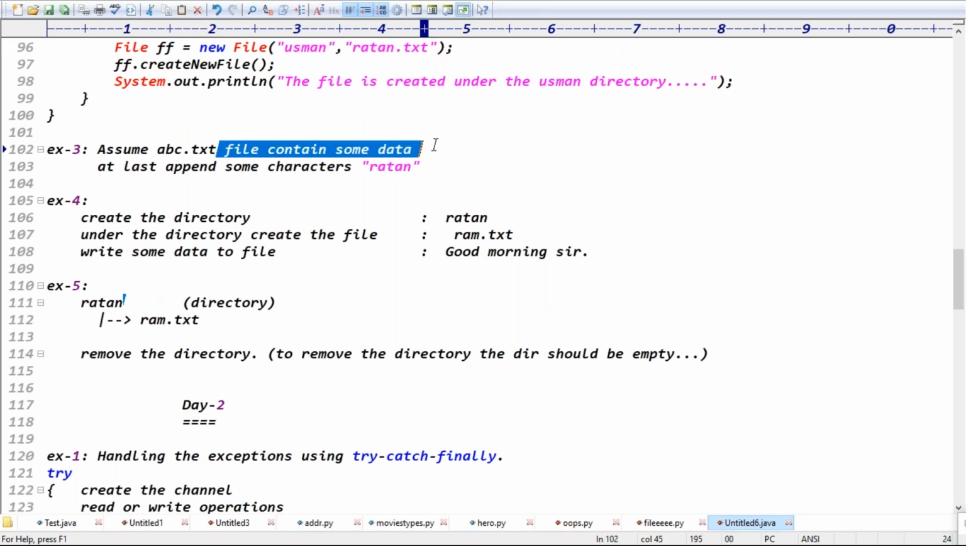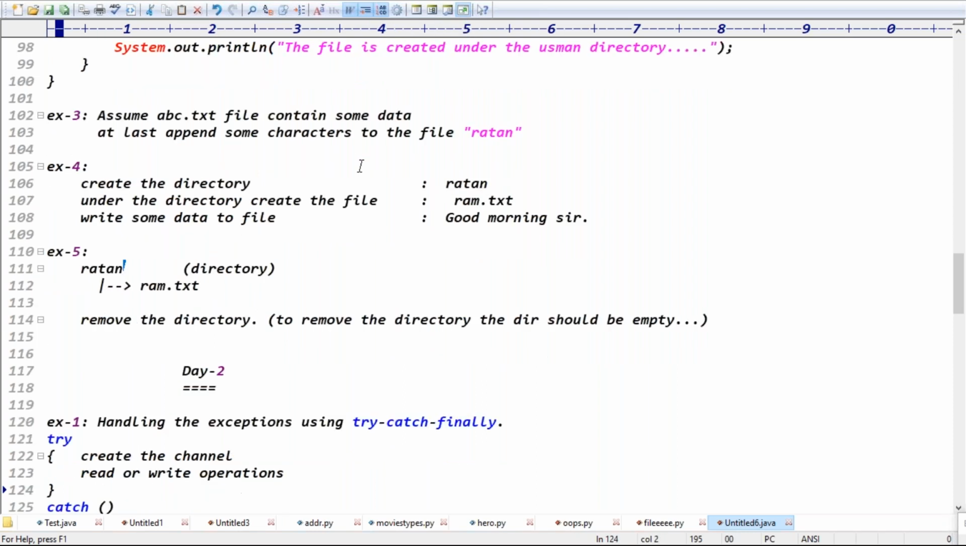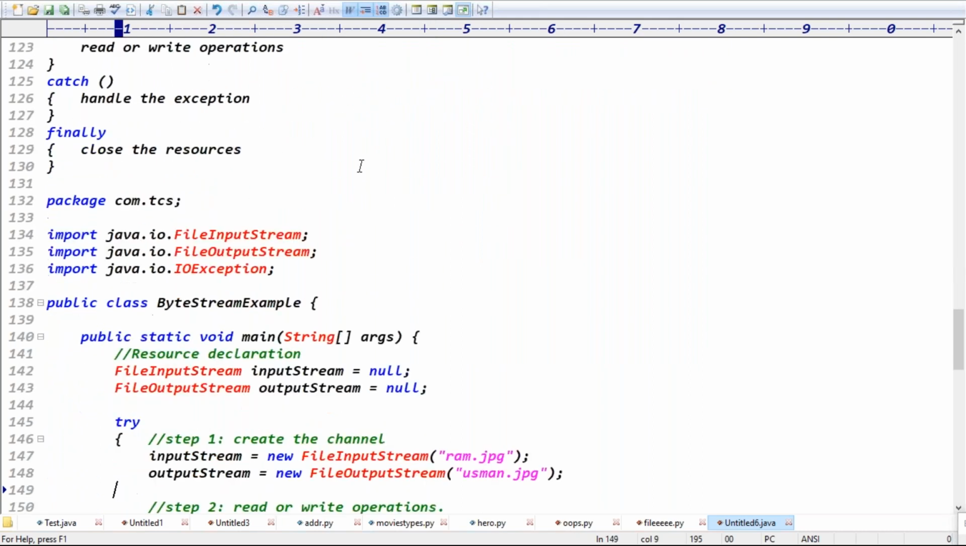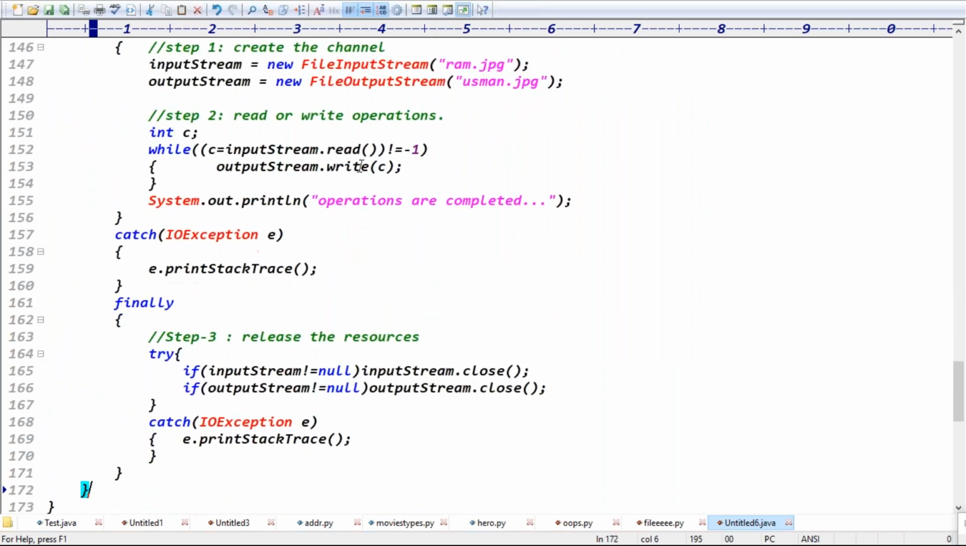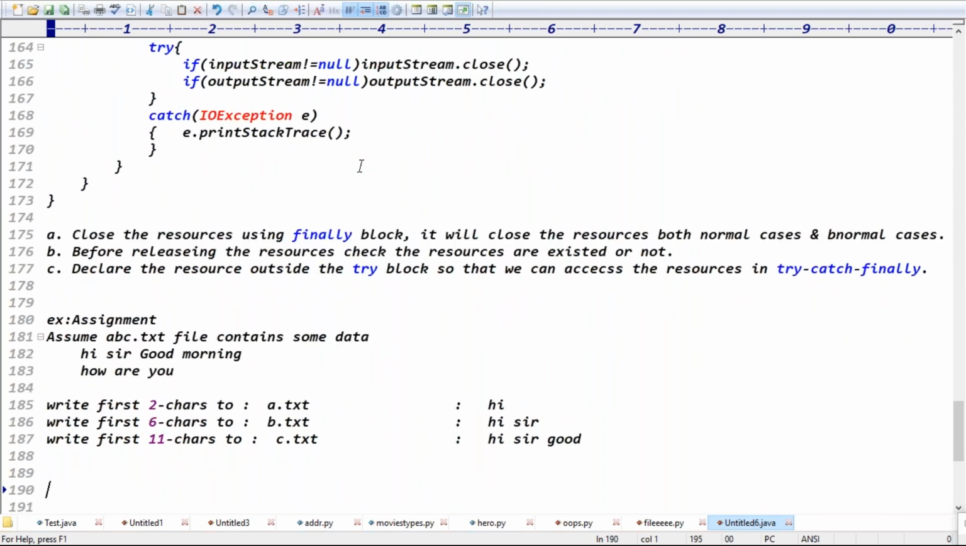So this is an append operation, guys. Assume the abc.txt file contains some data. At last, append some characters to the file, right? Exactly, guys. Are you clear now? Today we did the example, but that example contains multiple points, and we gave some assignments, right?